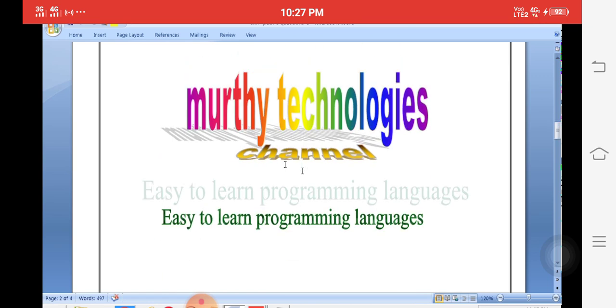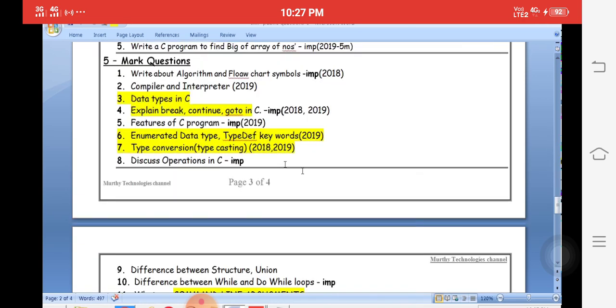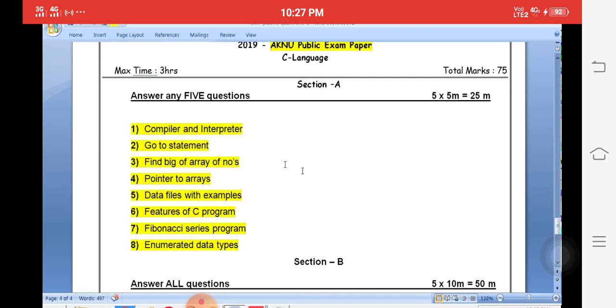What is the difference in definition between compiler and interpreter? What is the Fibonacci series program, goto statement? These are a few of the questions given in the 2019 paper actually. So we will explain the 2019 paper.